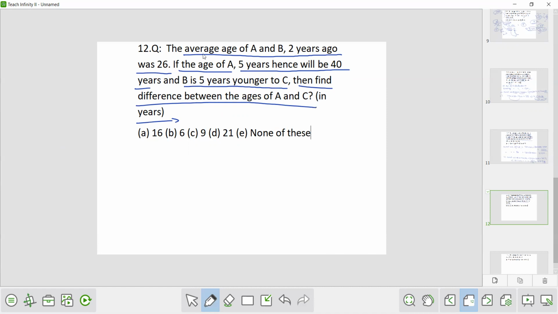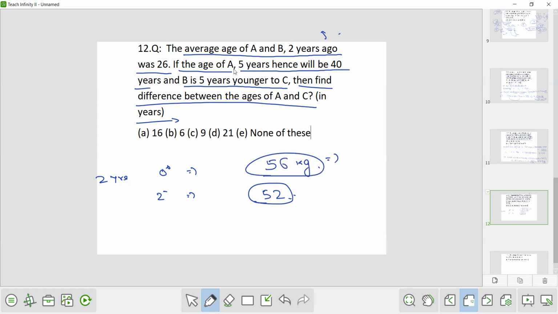Here it is given the average age of A and B 2 years ago was 26. Okay, so 2 years ago means 2 minus. The total age of A and B was how much? So 52. Now after 2 years, means at present, the total age will be how much? 52 plus 4, that is 56.